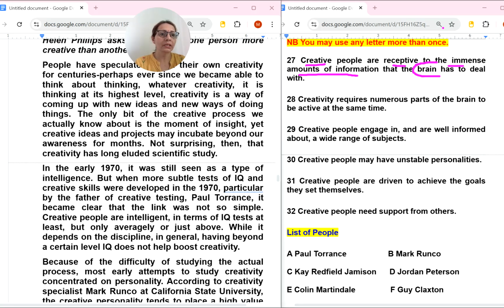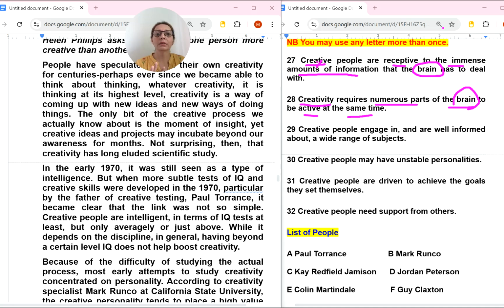Here creative people is a keyword. Creativity requires numerous parts of the brain to be active at the same time. Again the brain word is there, and active at the same time. Then again creative people.